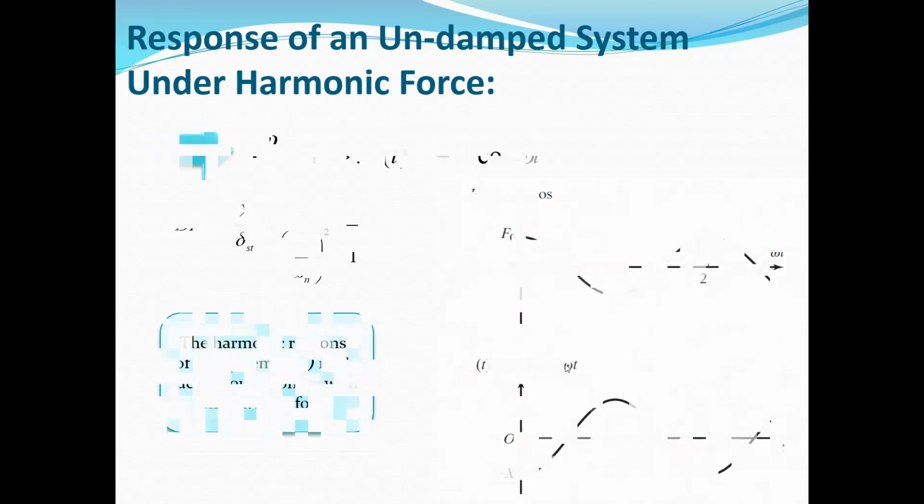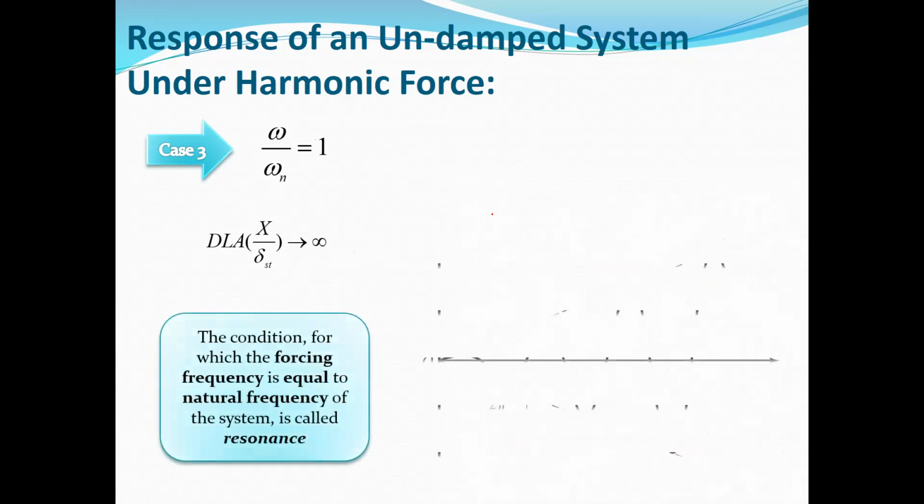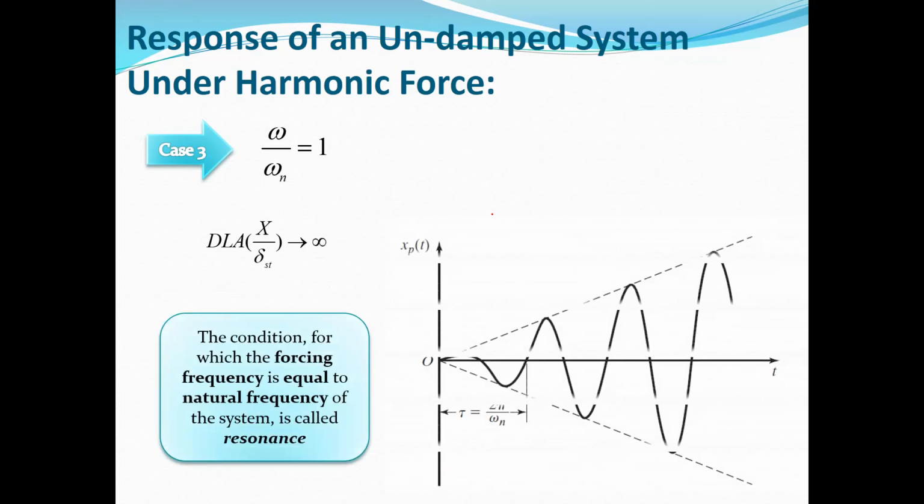And finally, the last case, when the frequency ratio is equal to 1. In this case, it means that omega is equal to omega n, or the frequency of excitation is equal to the natural frequency of the system. And in this case, you can see that the magnification factor will go to infinity.